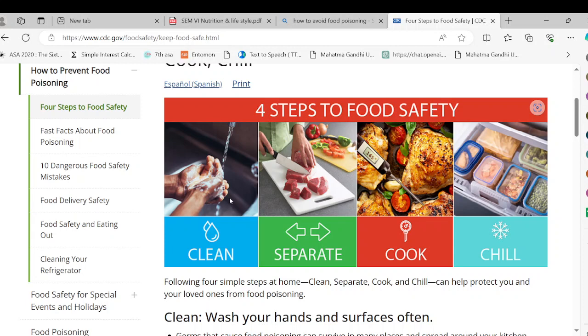At the right temperature. Sometimes, during the summer season, you might have noticed that the food you prepared in the morning, if you are not heating it again after around 12 o'clock, the curry may get spoiled. Because of the high temperature, the bacteria may survive. So even if you prepare the food in the morning and do not heat it again after 3 or 4 hours, especially during lunch time,